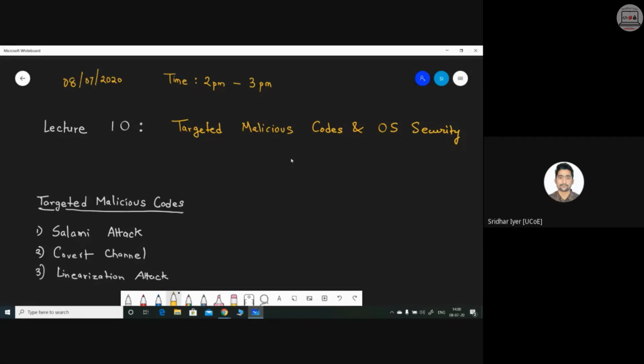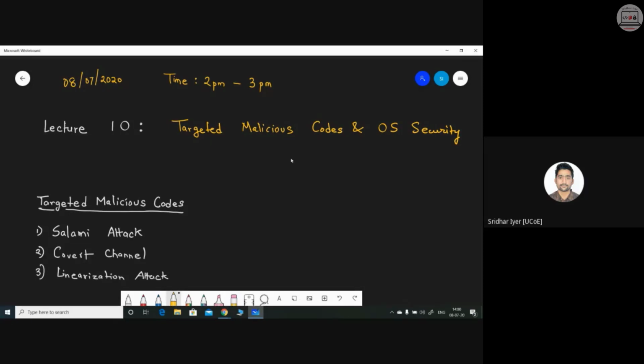Targeted malicious codes are also malicious, but they have a predetermined target. The attacker knows about the target very well and carries out a concentrated kind of attack, similar to your spear phishing. You are already aware of spear phishing because we already covered that topic. The targets are predetermined, the targets are fixed, and the attacker carries out the attack against those targets.